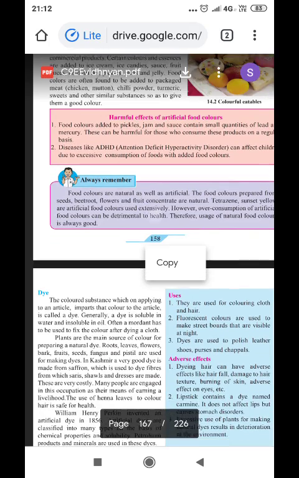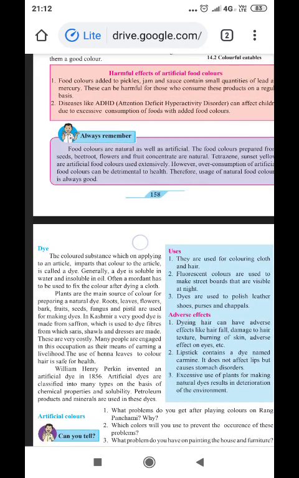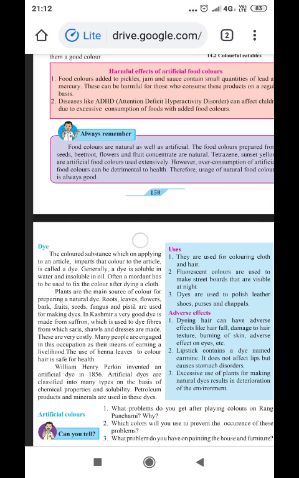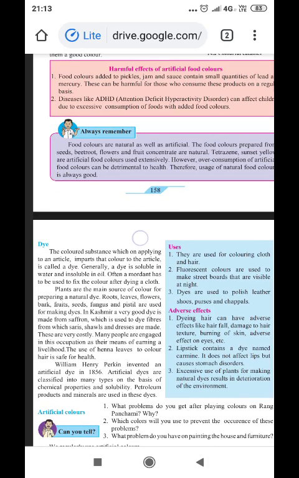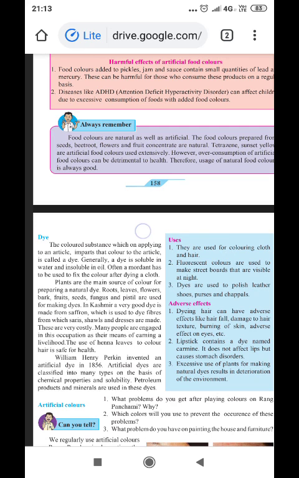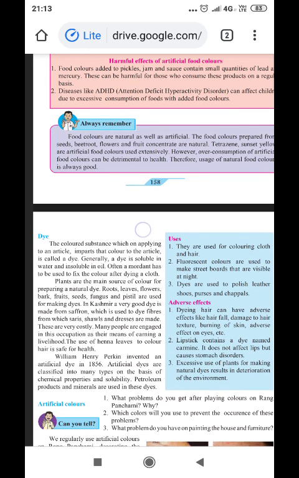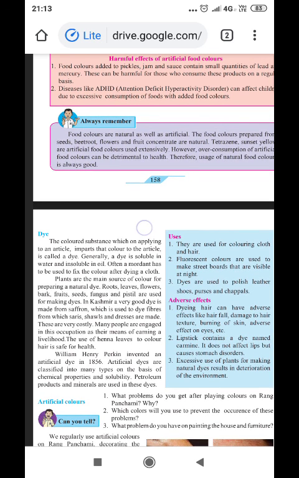Now, the harmful effects. If they have useful effects, at the same time they also have some harmful effects. What are those harmful effects? Food colors added to pickles, jams, and sauce contain small quantities of lead and mercury. These can be harmful for those who consume these products on a regular basis. Then, diseases like ADHD, attention deficit hyperactivity disorder, can affect children due to excessive consumption of foods with added food colors.